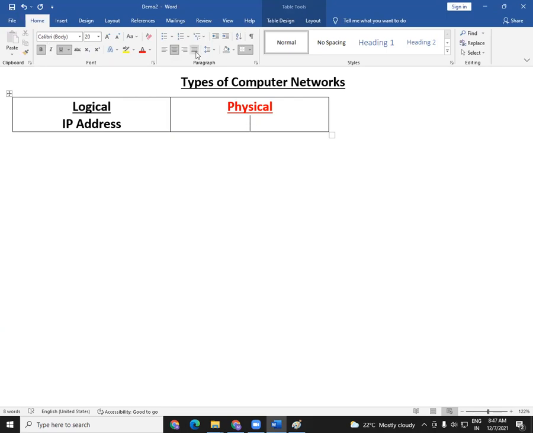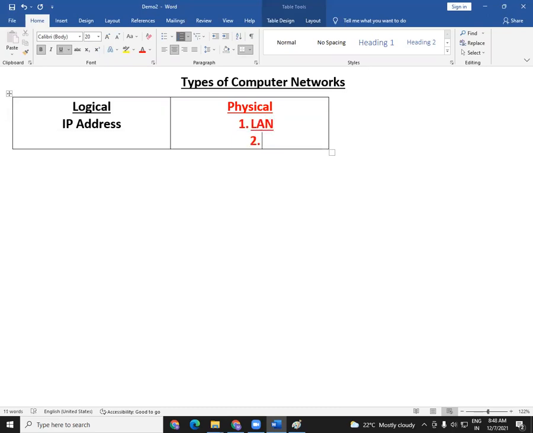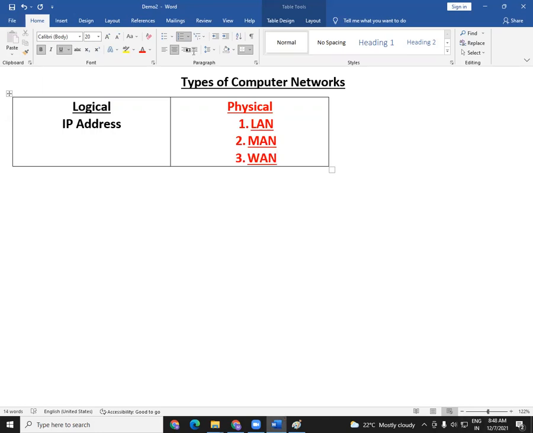One is local area network. Second is metropolitan area network. And third one is wide area network. These are some of the types of physical networks we have. Whereas logical network is all about IP address.